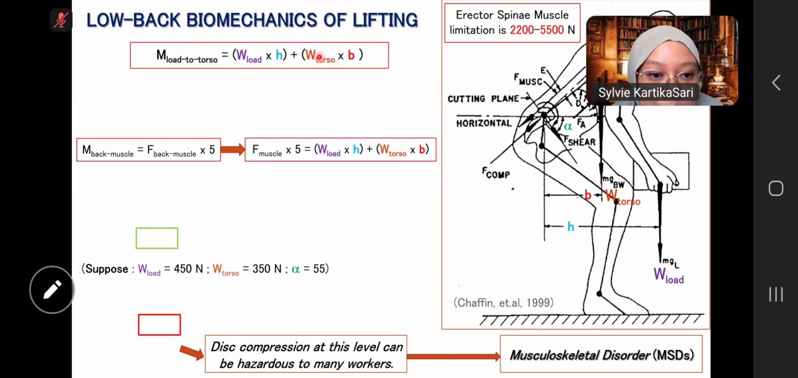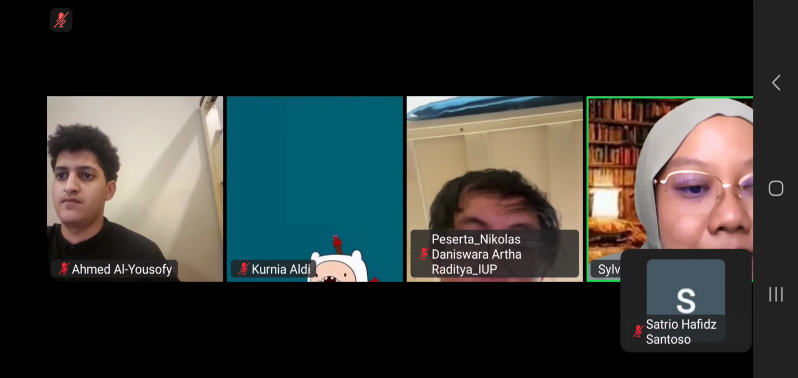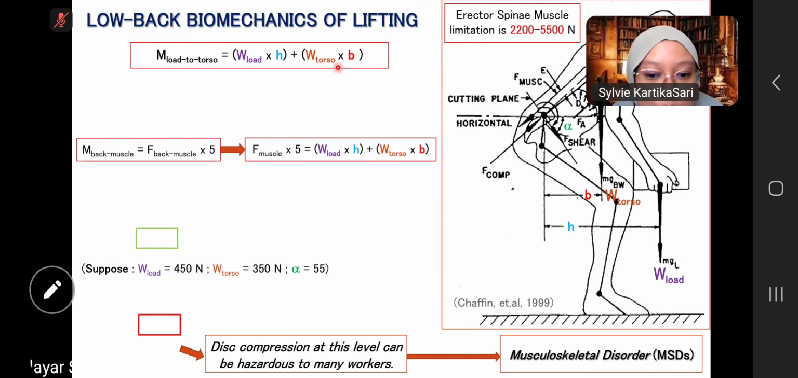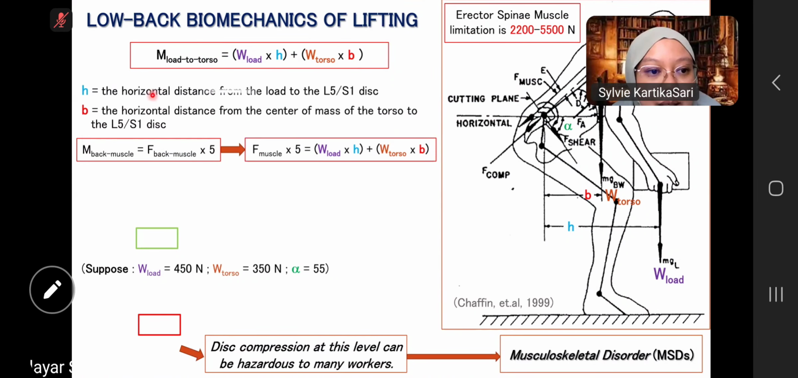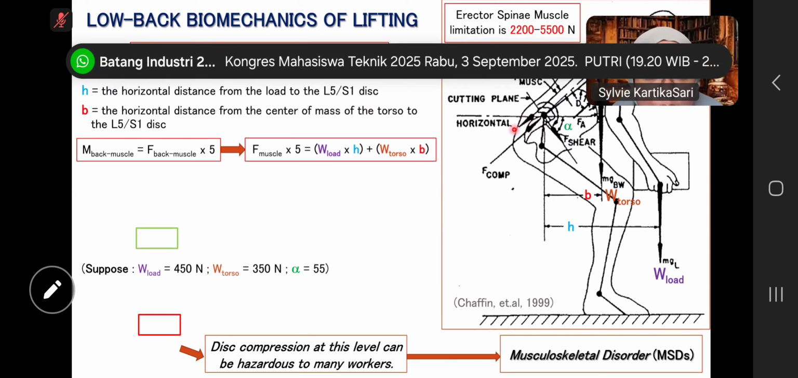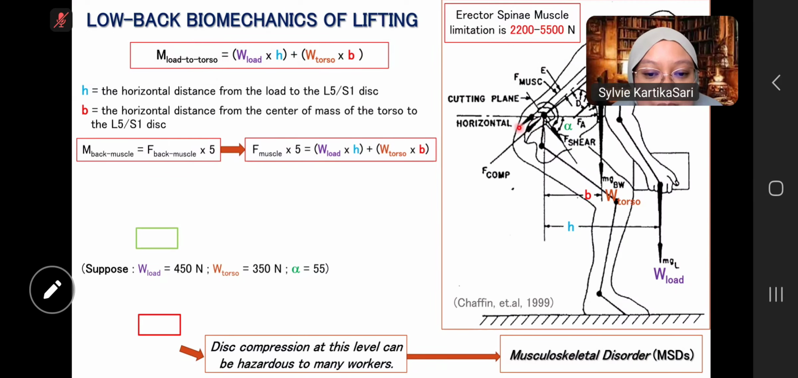This is the formula, the M torso. We multiply the weight load, W load, with H. What is H and what is P? H is the horizontal distance from the load to the L5 and S1 disk. In here, L5 and S1 disk. So this is the H.